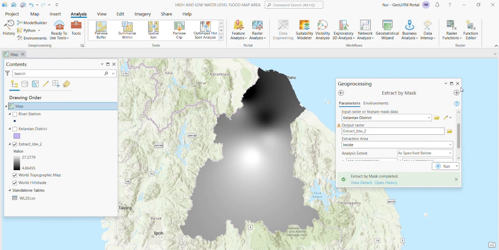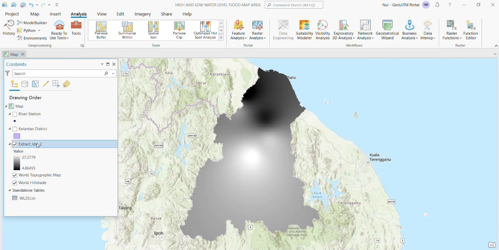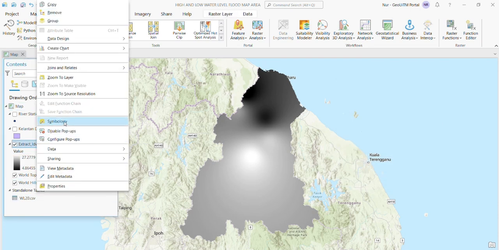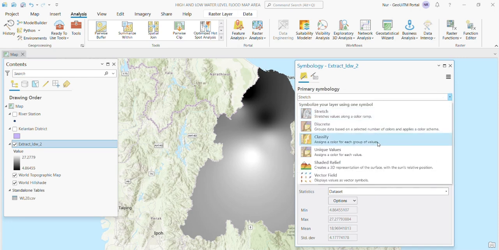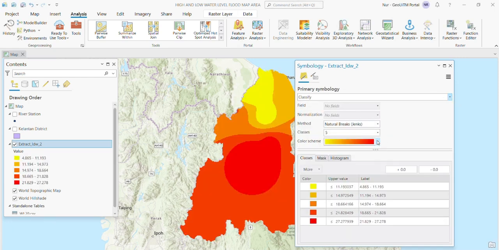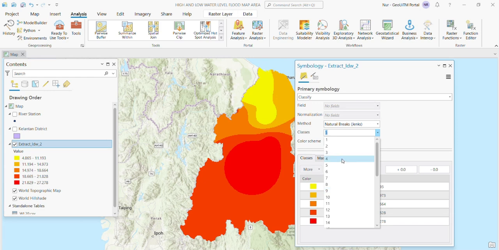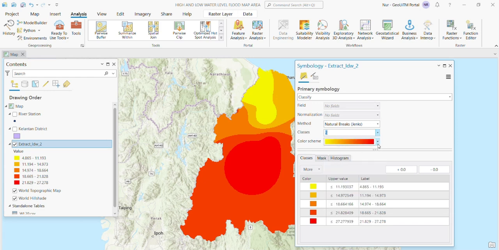On the extracted IDW, click symbology, primary symbology, choose classify and set the classes to be 2 classes, which are for high and low water level.